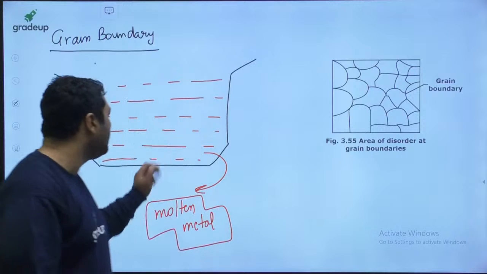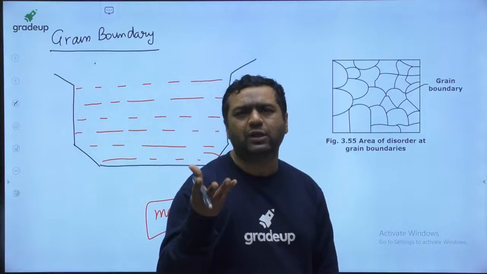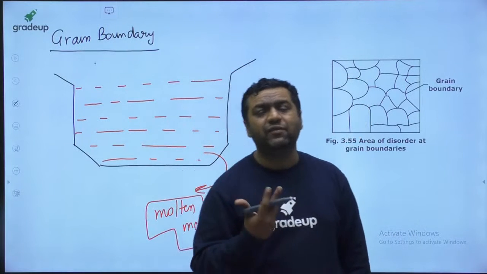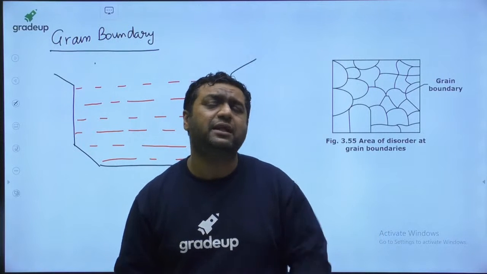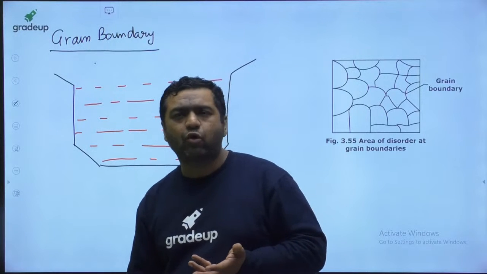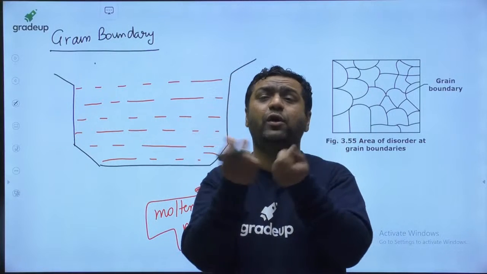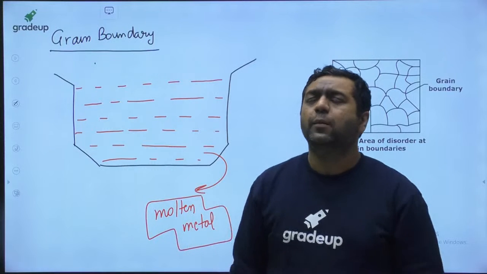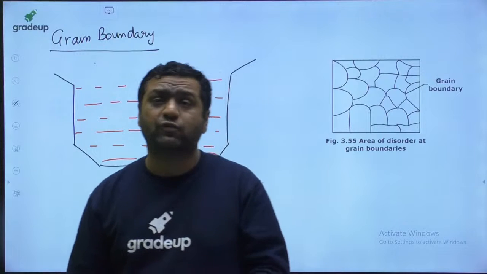So when we are talking about grain boundary, whenever you put a bowl of water in the refrigerator so that ice can form, sometimes when the electricity goes out in between and you take the bowl out, you find the water is there at the center. From the sides, the ice is already made. In the center you will find the water. Why is it so? Because solidification fronts are always coming from the walls of the container.